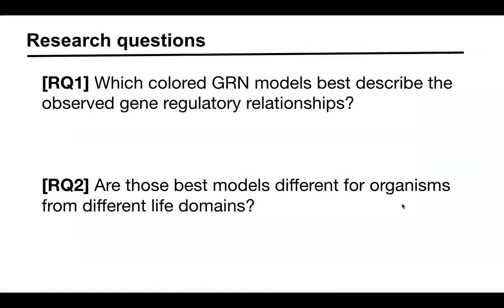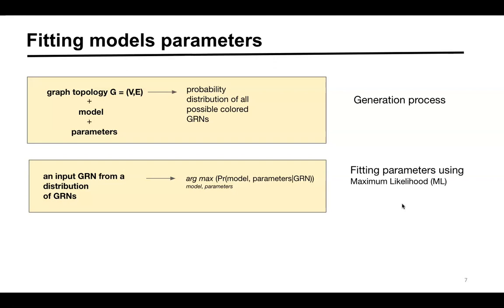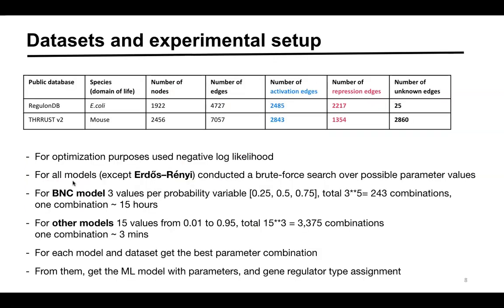For this project, we have the following overarching research questions. Which of our proposed colored GRN models best describe the real-world regulatory relationships? And are those best models the same for organisms from different life domains? Each of our models generates a probability distribution over all possible colored GRNs, given an uncolored graph topology and model parameters. To address our first question, we need to solve the reverse problem. Given an input GRN from the distribution, find the model along with its parameters that has the highest likelihood of generating the network. Such a model will be called the maximum likelihood model.